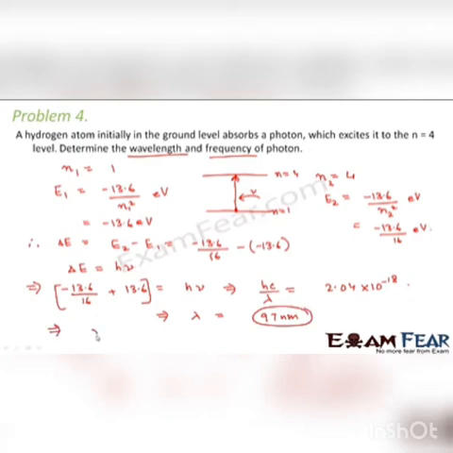So you can very easily calculate the frequency, which is given by c by lambda, that is 3 into 10 to the power 8 divided by 97 into 10 to the power minus 9 meters. So this comes out to be 3.1 into 10 to the power 15 hertz. So this would be the frequency of the photon absorbed. So I have not done this calculation in detail. You can calculate it on your own and you'll find that you get the wavelength as 97 nanometers.